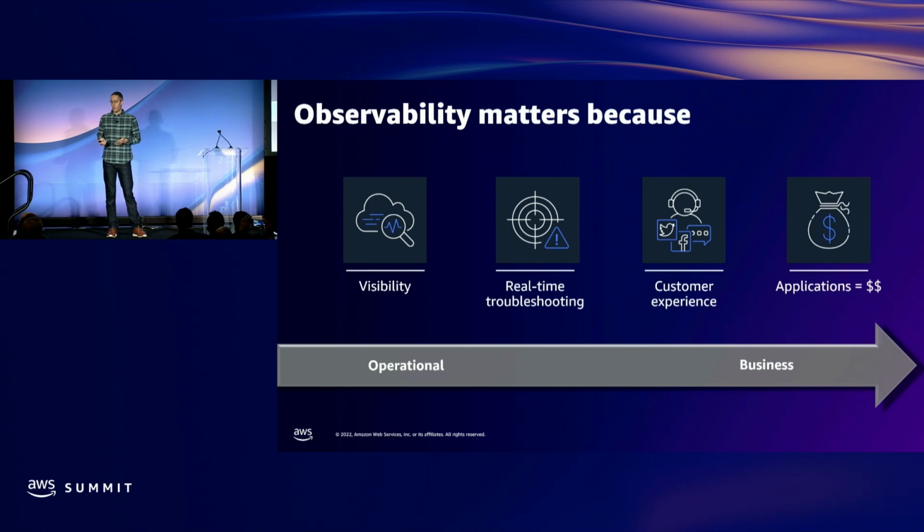Now you'll notice this slide goes on the left-hand side for more operational issues. As we move to the right, these items are more business-focused. So if our customers directly interact with our application, then the customer experience is really important as well. And understanding the health and how well our applications are performing.